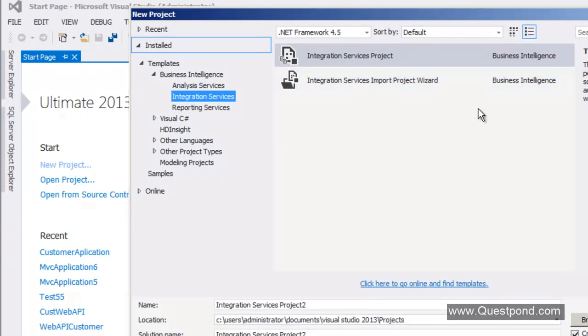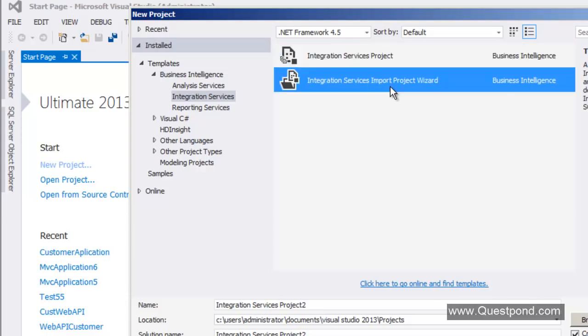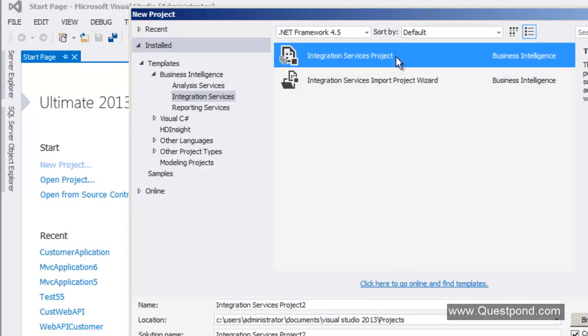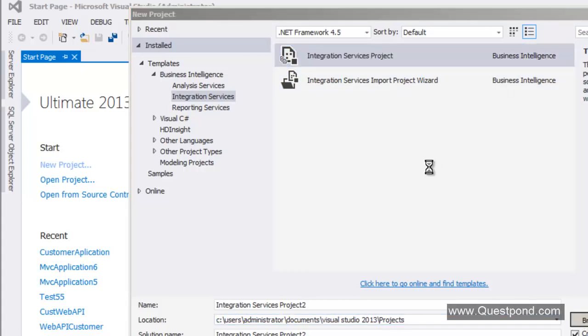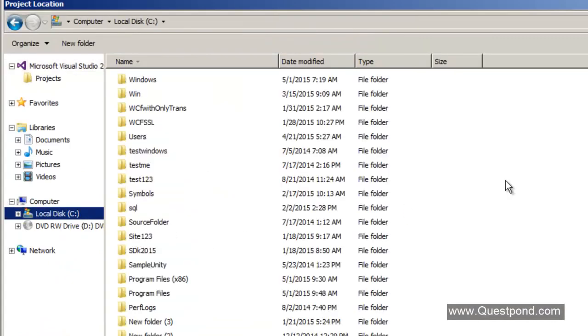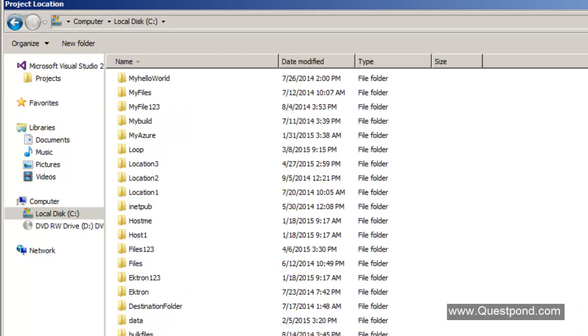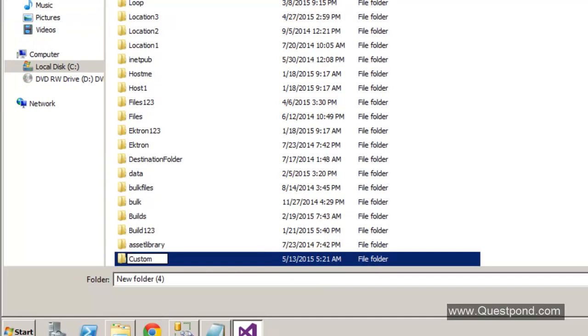Now, in order to create an SSIS project, there are two ways. One is to use the from-scratch template, and the other is to use the wizard. Let us not use the wizard. Let us learn the hard way. I'm going to browse over here and create this project in a separate folder altogether. Let me create a folder here called customer information system.